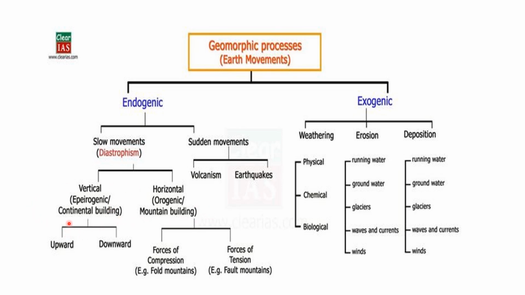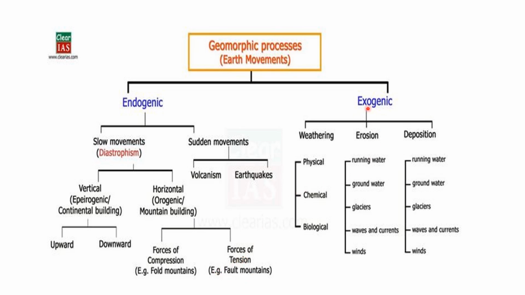activity. Continental building activity is also called epeirogenic, and it is a vertical movement. And mountain building takes place through horizontal displacement only, and we can call it orogenic also. In vertical movement we can have two types, upward and downward. In horizontal movement we can have two types, force of compression and force of tension. Through compression forces we have fold mountains, and through tensional forces we have fault mountains.